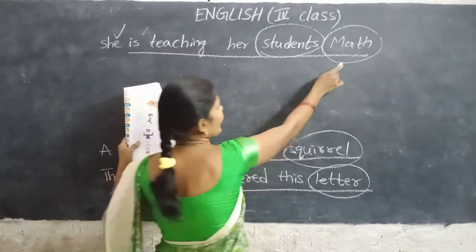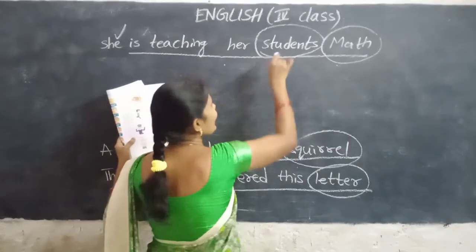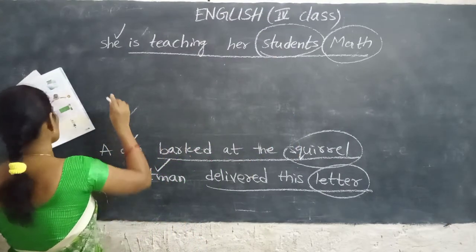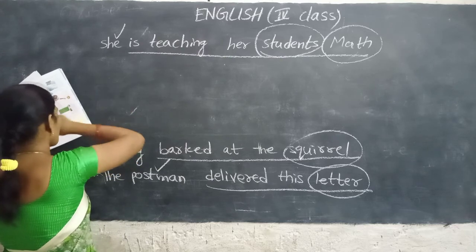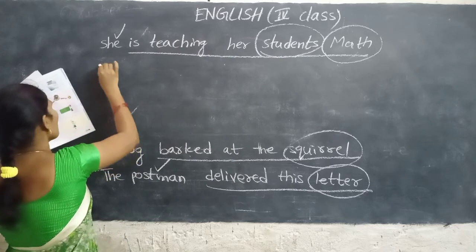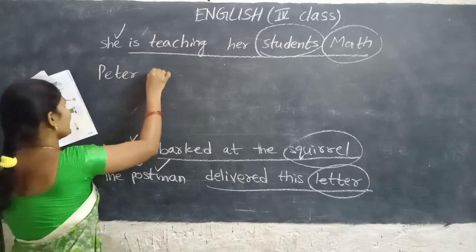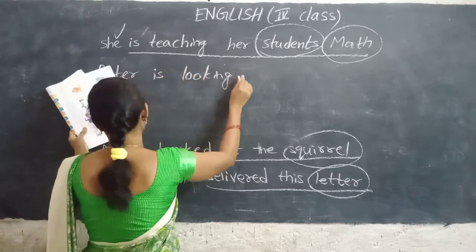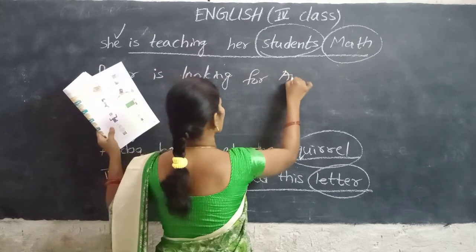This is the direct object. This is the indirect object. Peter is looking for Amy.